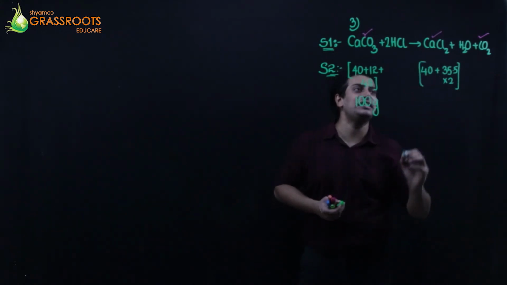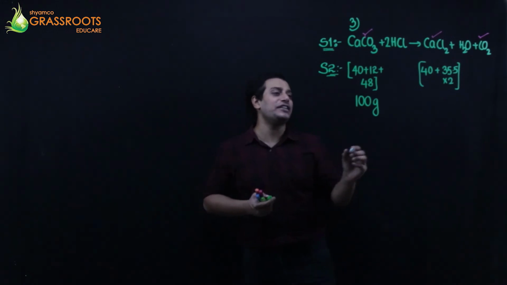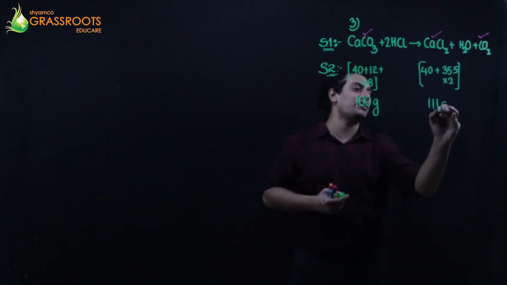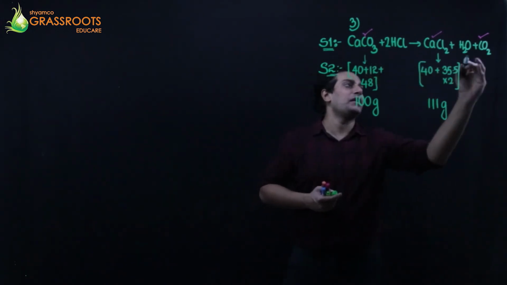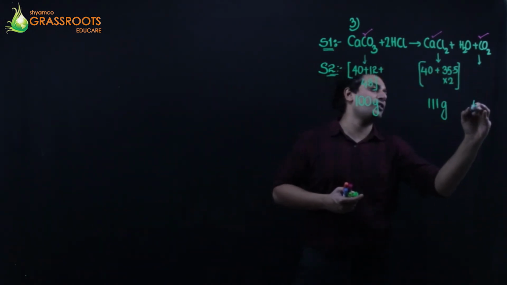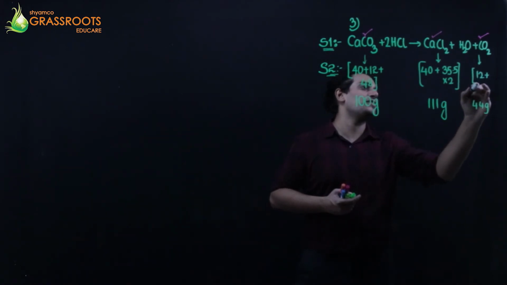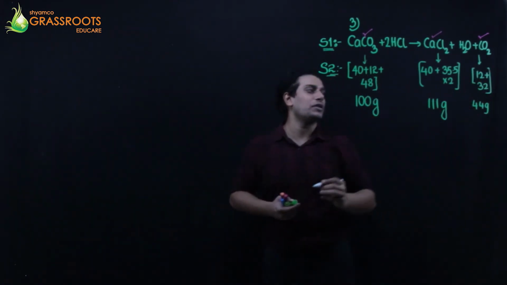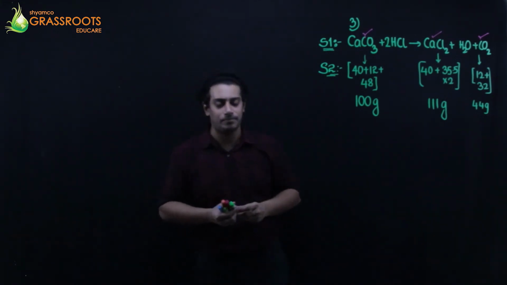That makes it 71 and 40. 70 and 40 is 110. That makes it 111 grams. That's calcium chloride. And carbon dioxide makes it 44 grams. Yes, carbon is 12 and oxygen is 16, 2 times is 32. 44 grams. This is my step 2, writing the molecular weights.